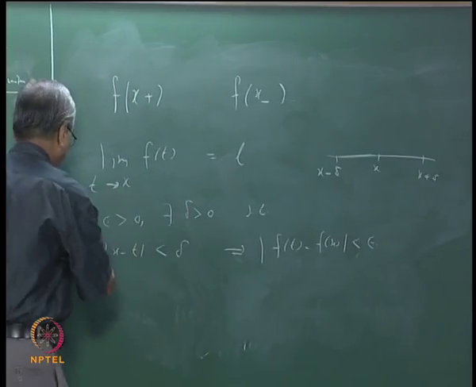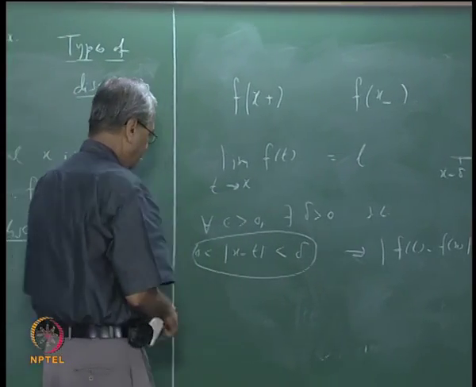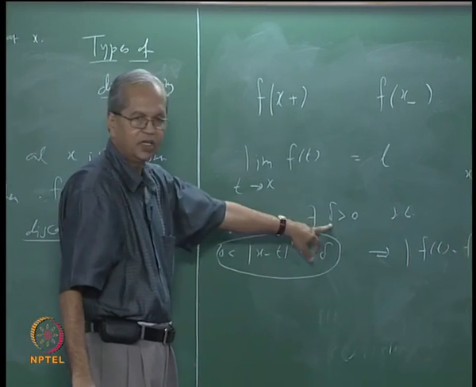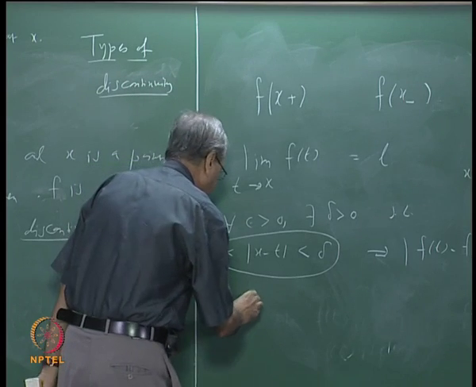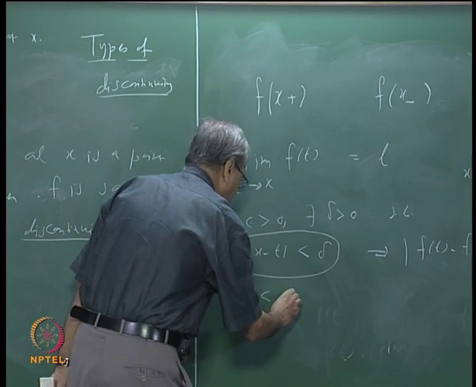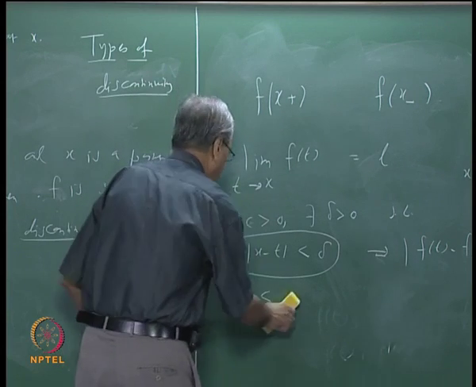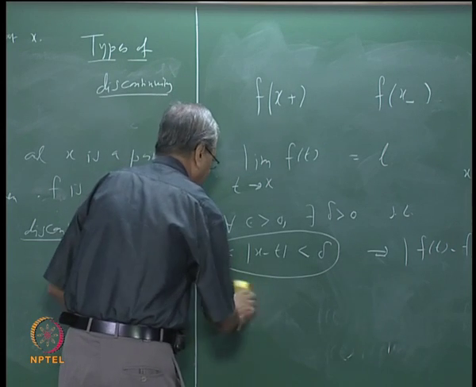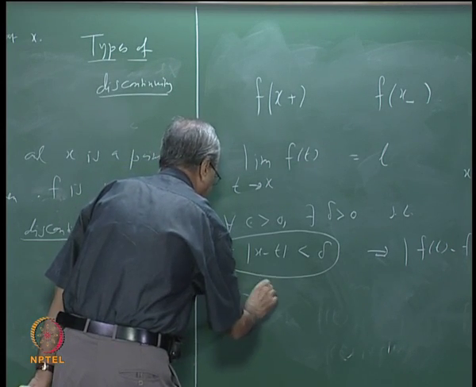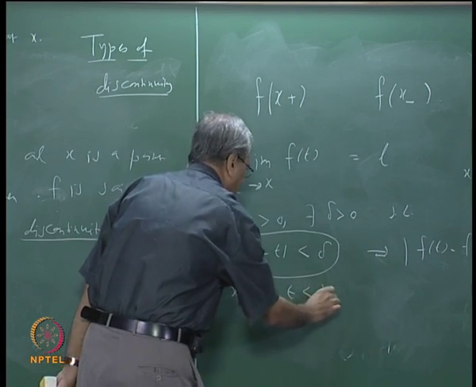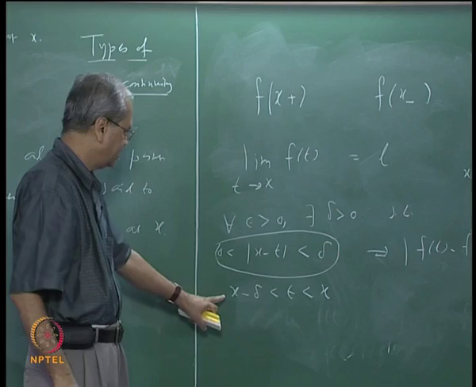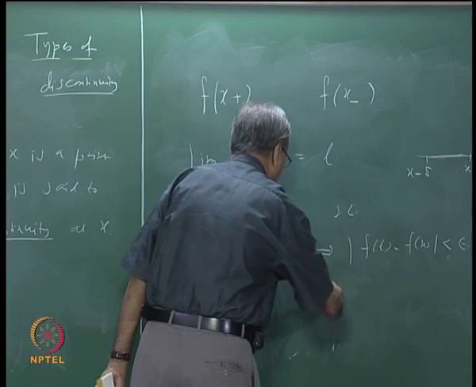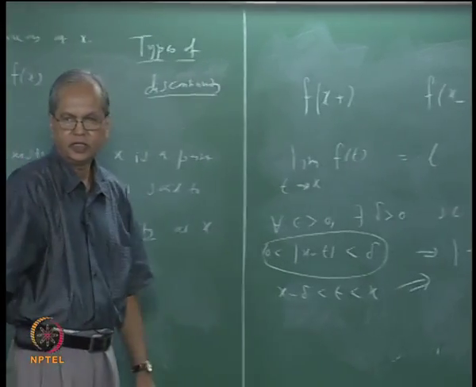That is, instead of this, suppose it so happens that for every epsilon bigger than 0 there exists delta bigger than 0 such that for all t such that x minus delta less than t less than x, this implies that mod ft minus fx is less than epsilon.